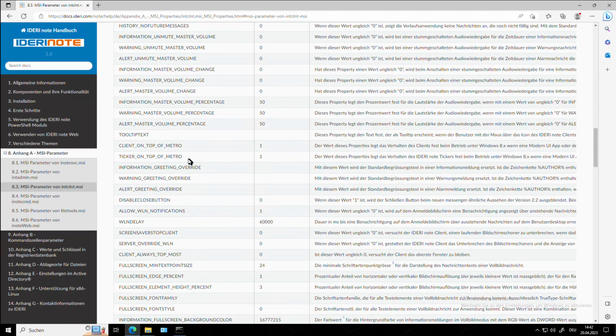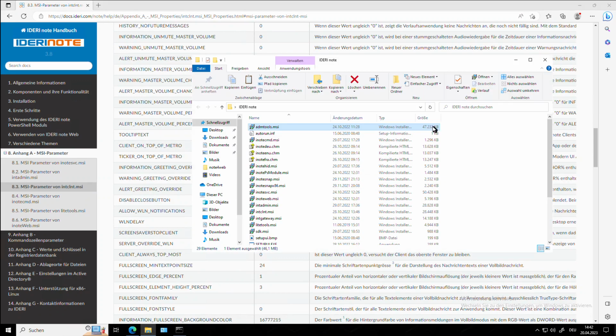You can also use the IDERI Node Client Customization Wizard to create an MST file. The IDERI Node Client Customization Wizard is located within the admtools.msi.